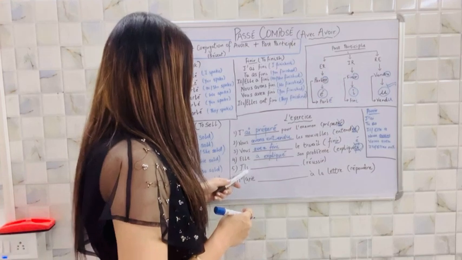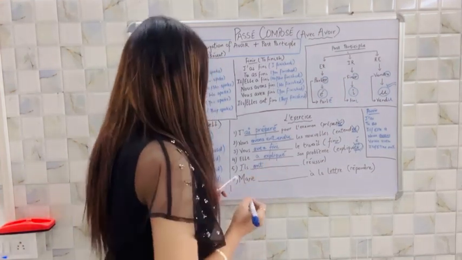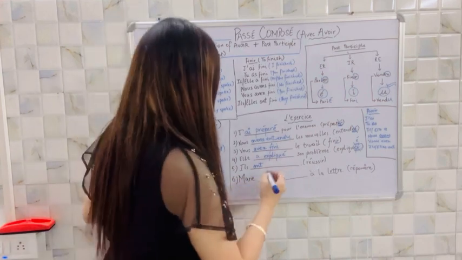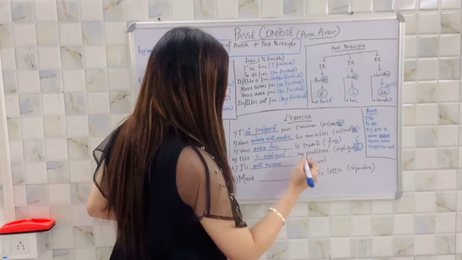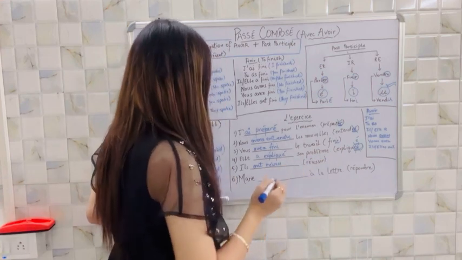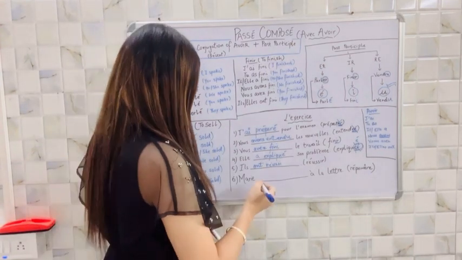Now ils is given here, so with ils the conjugation is ont. Ils ont réussi. It's an IR ending verb, so simply you need to remove R from the end and put I. They succeeded. Ils ont réussi.